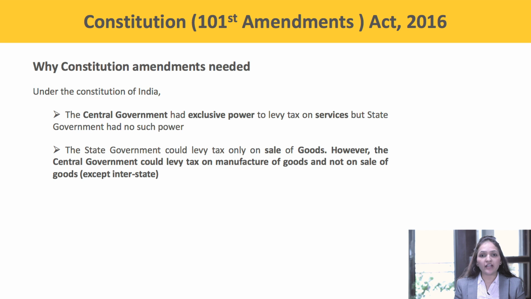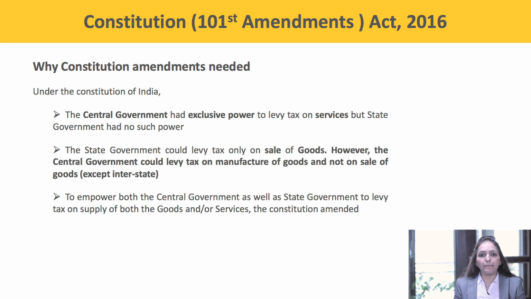The Centre had the power to levy tax on manufacture of goods and not sale of goods, except for interstate. So to empower both the central government as well as the state government to levy tax on supply of goods or services, the Constitution was amended.